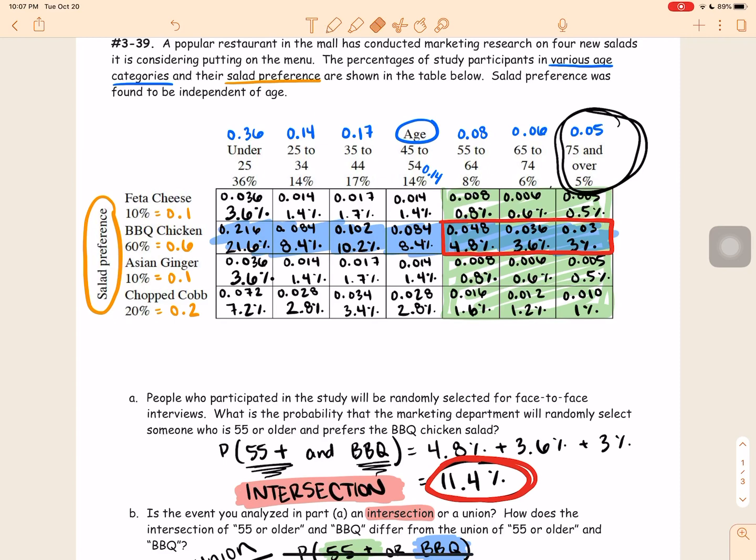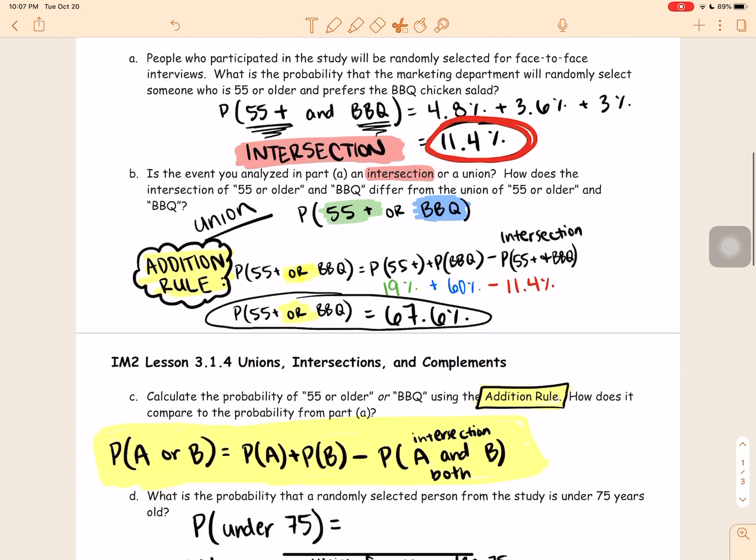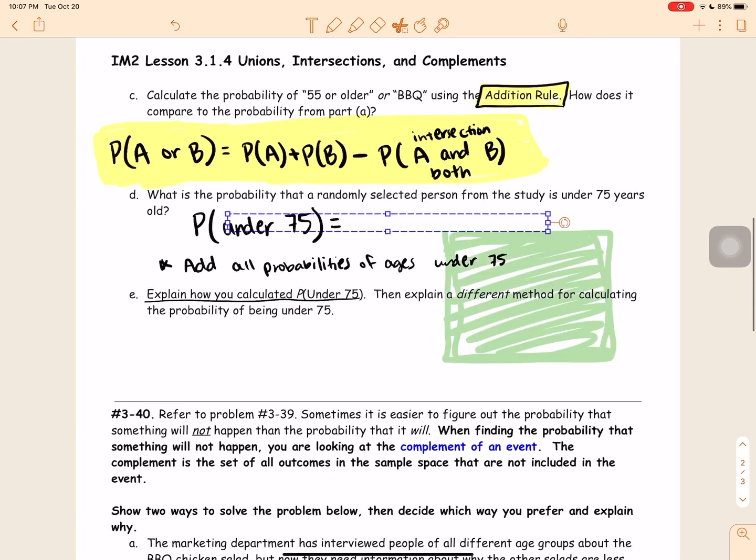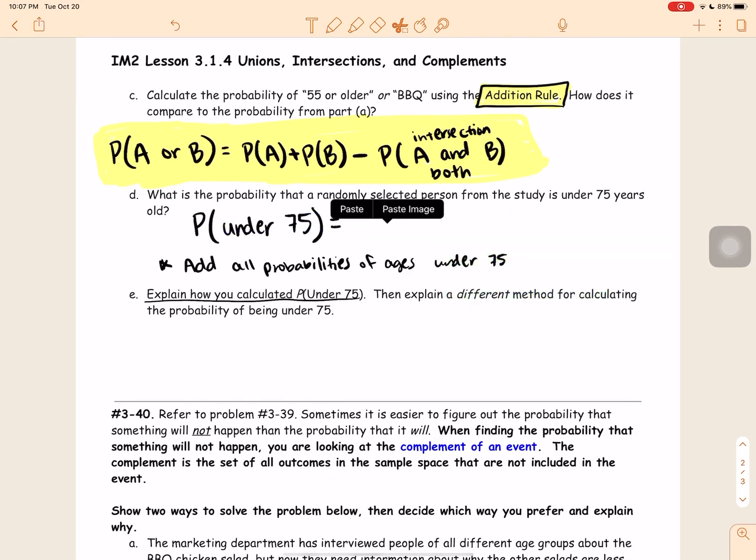So what we need to do here, I'm going to move this out of the way. What we need to do here is add up everything that is not 75 and over. So these are all the probabilities that we need to add together. Paste image, there we go. All right, so we need to add all of these numbers. Let's see if it lets me make it bigger. There we go. And this will end up giving me the probability of finding somebody who is under 75.